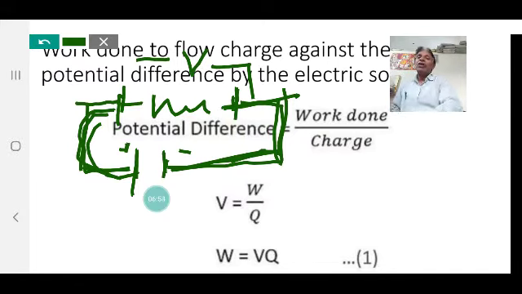Now, when current passes through the resistor, the friction of electrons with the ions present in the conductor creates heat energy.